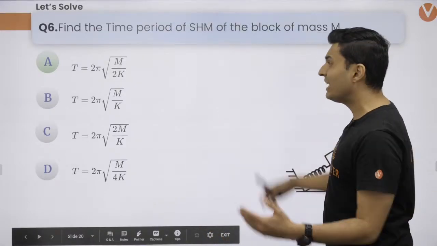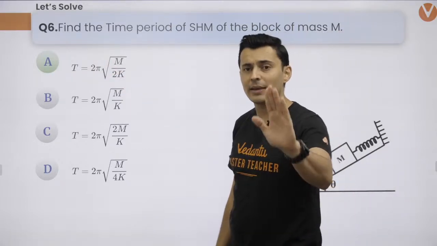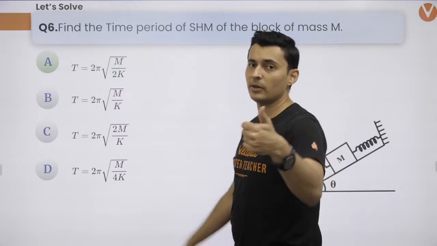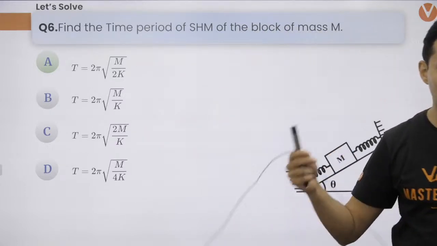Yes. So if it asks for frequency, then it will be 1 by time period. Don't worry. We are giving you the answers based on memory. If it was frequency, it will be 1 by time period. Cool. Let's get going with the next one.